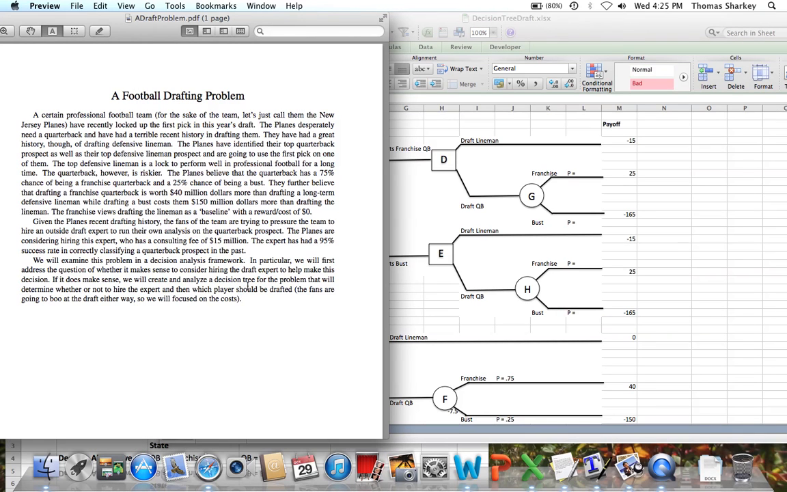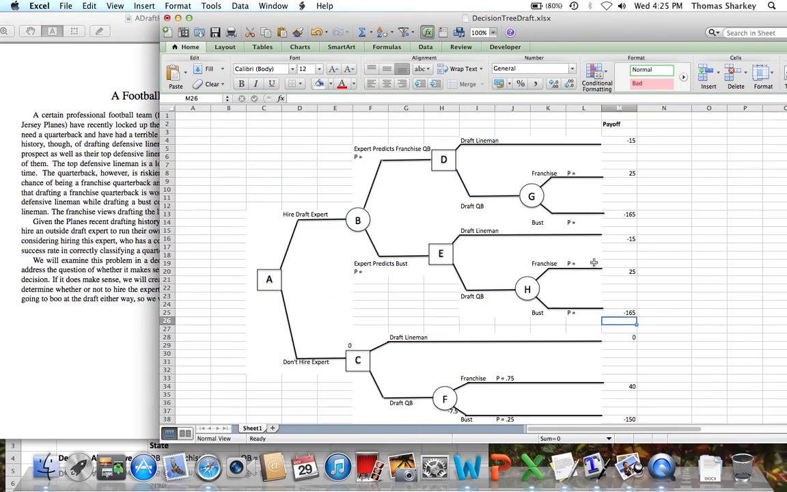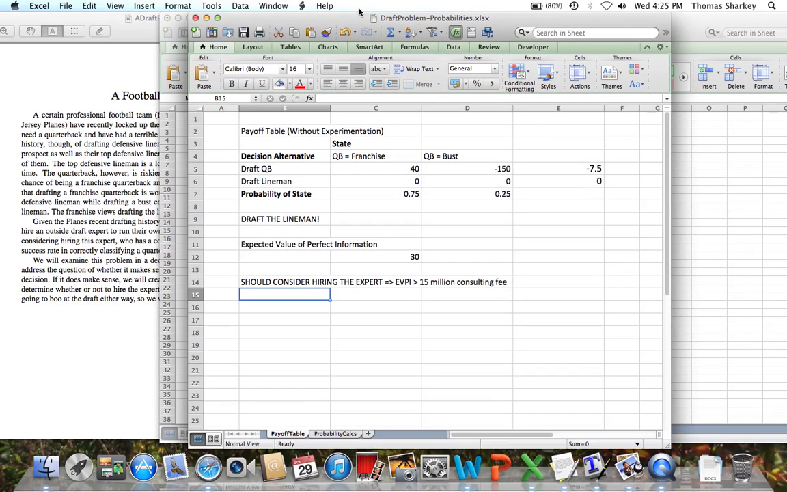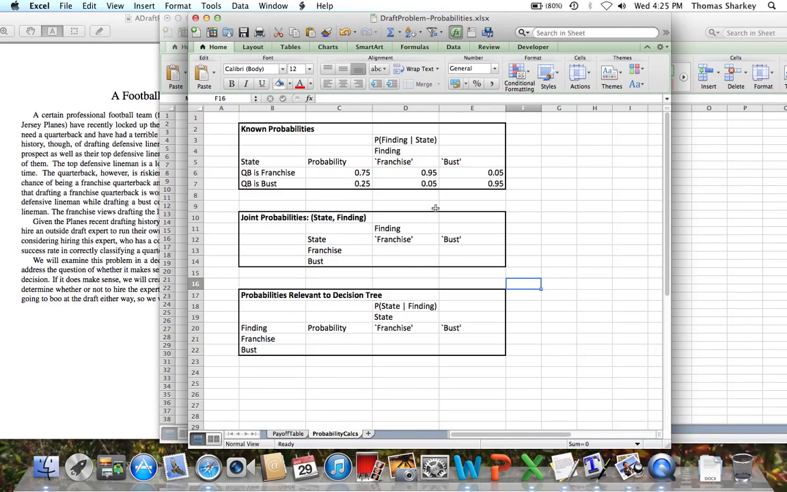What we are given in the statement of the problem is the probability that an expert will report a particular finding conditioned on a particular state. We want the opposite for the decision tree. We want the probability of a particular state conditioned on the finding of the expert. So we need to do a little bit of work. We need to calculate some joint probabilities, etc.